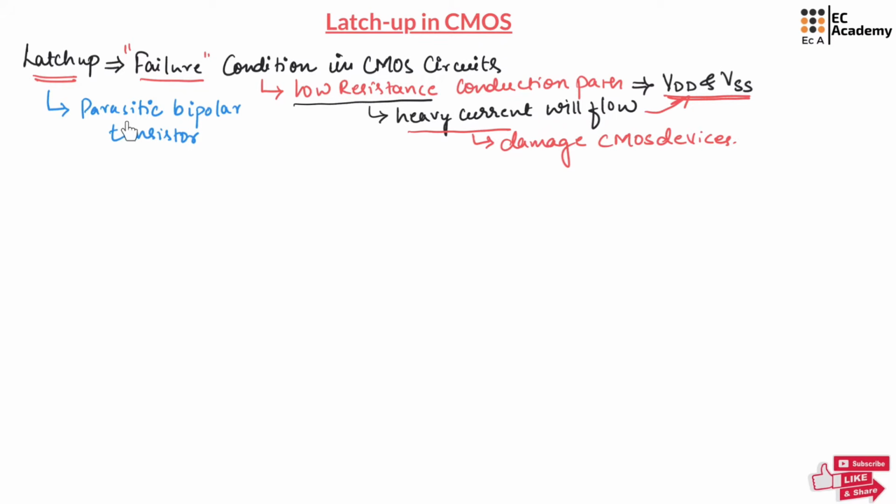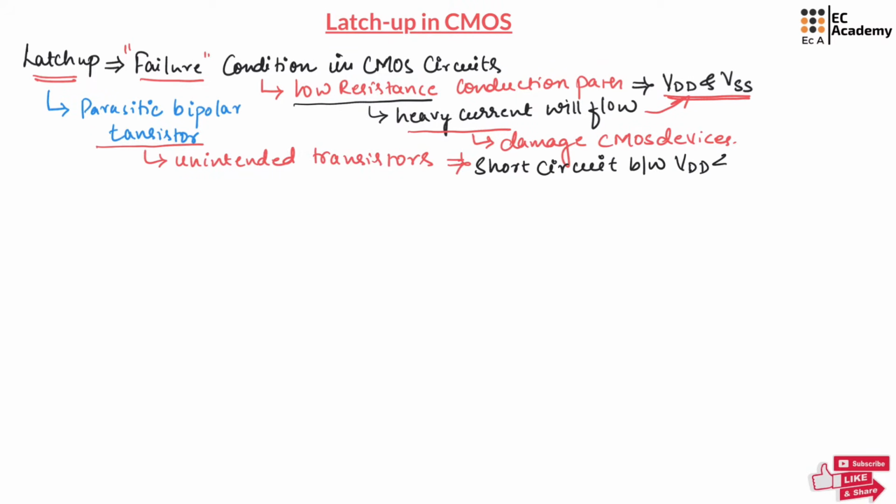If we say parasitic, it means these transistors are not intended, but they get formed later. Such transistors we call parasitic bipolar transistors. So we can say these parasitic bipolar transistors are unintended transistors that cause a short circuit between VDD and VSS.